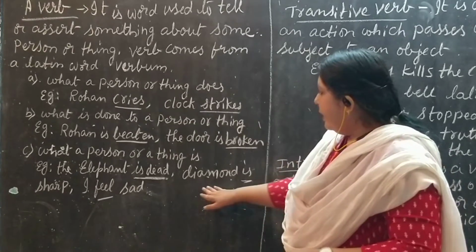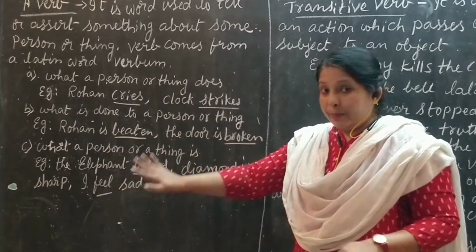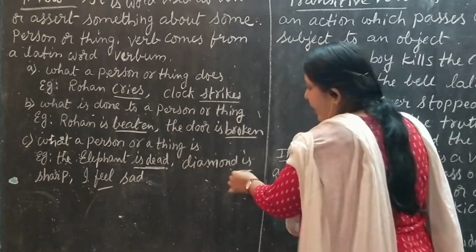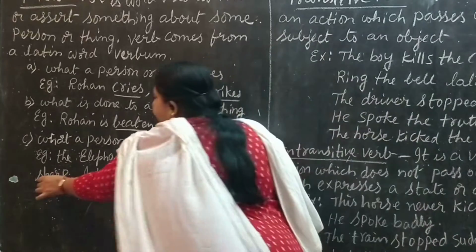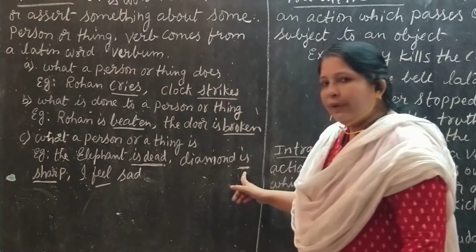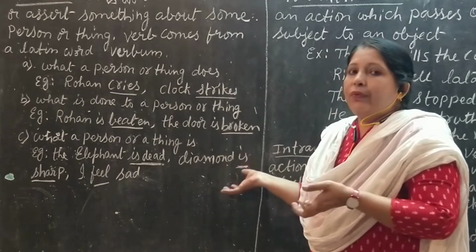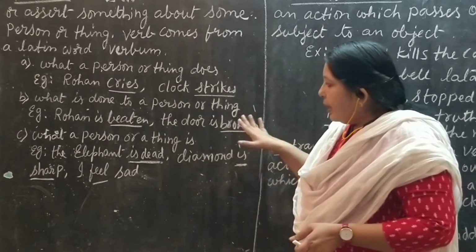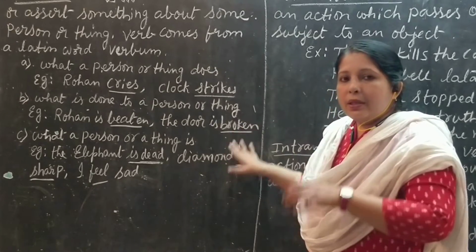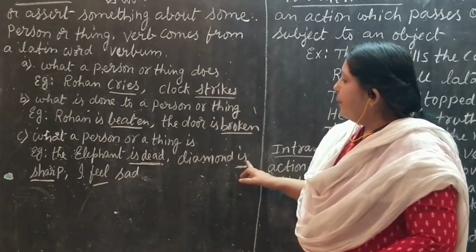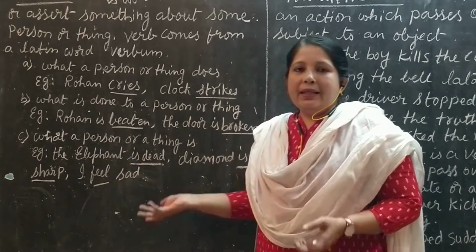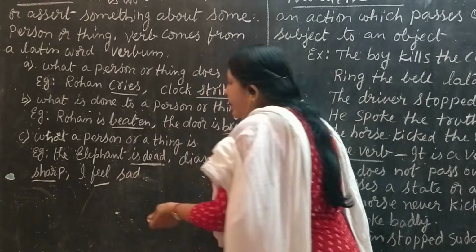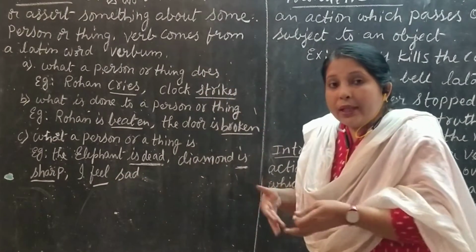Okay? And here, diamond is sharp. Is will be the verb. What is the state of the diamond? It is sharp. So it is saying what a person or thing is. Okay? Next, I feel sad. Feeling is an action. I feel sad. What is the person? What the person is?